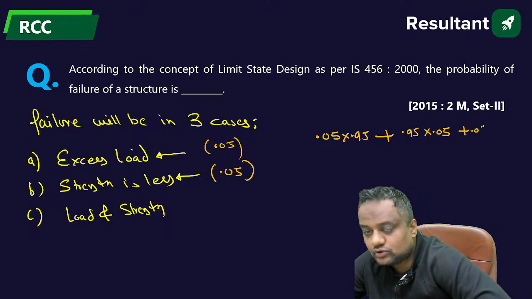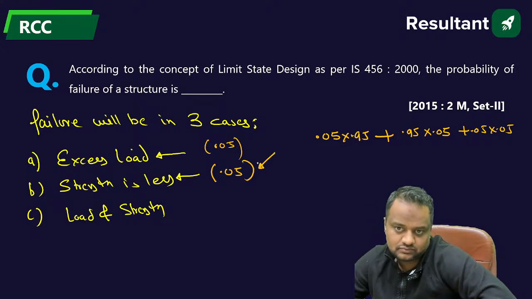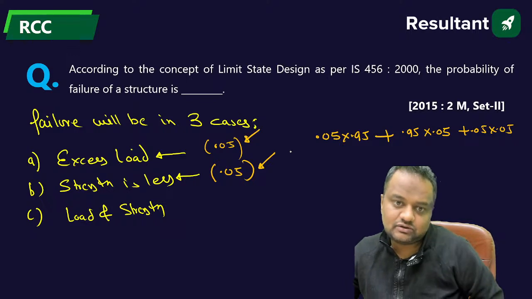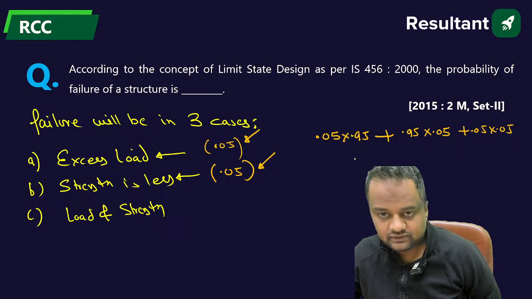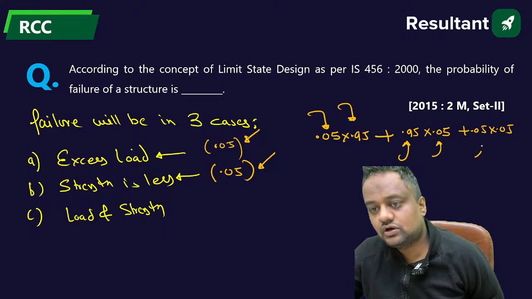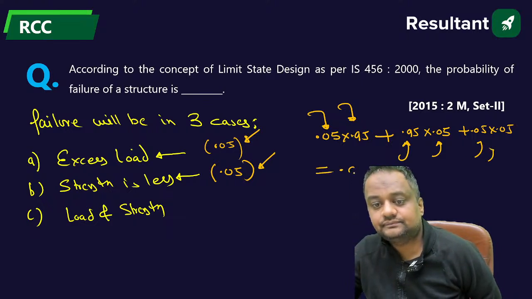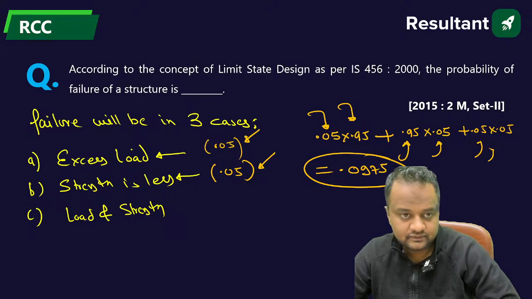And the next case is when both fail, the material and the load. The failure of material is 5% because 5% of the cubes have lesser strength than FCK. We expect a 95% chance that the load will be less than what we calculated. So either the load fails and the material does not, or the material fails and the load does not, or both fail. This will be the probability, and this will be 0.0975.